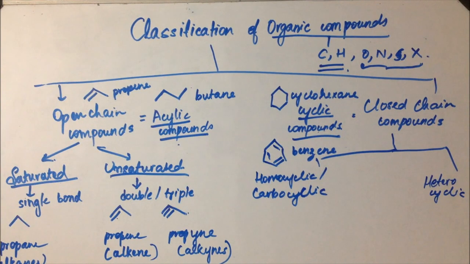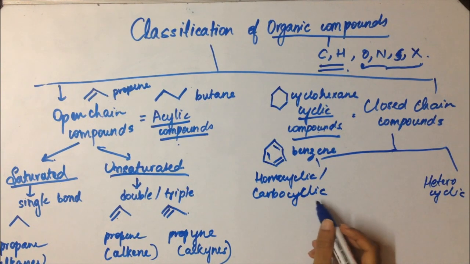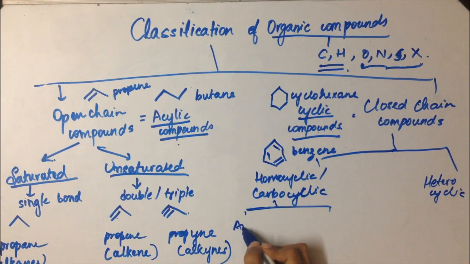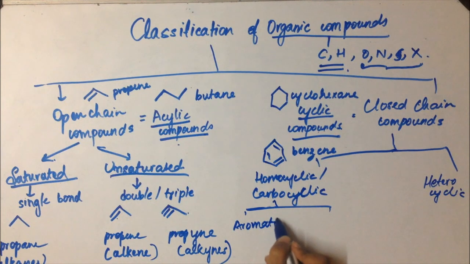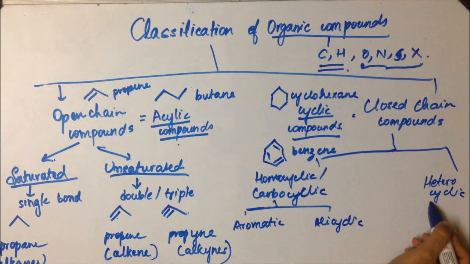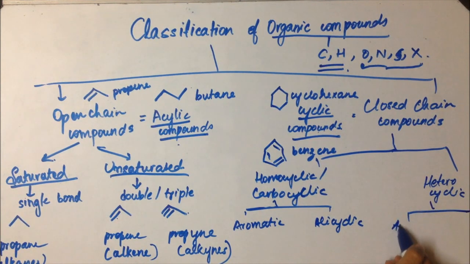Homocyclic compounds can be classified as aromatic compounds and alicyclic compounds. Heterocyclic compounds can also be classified as aromatic and alicyclic compounds.